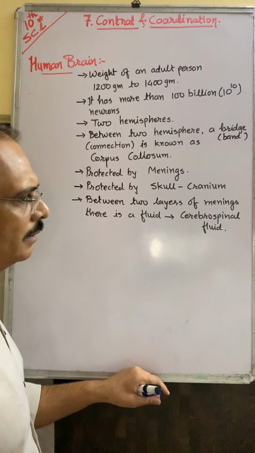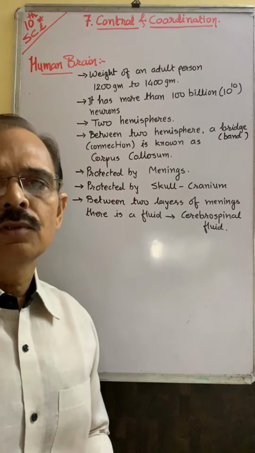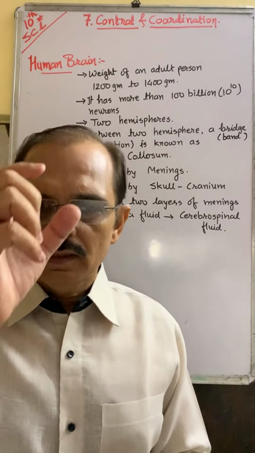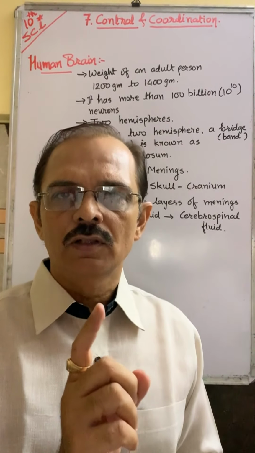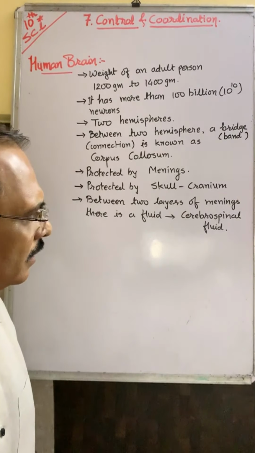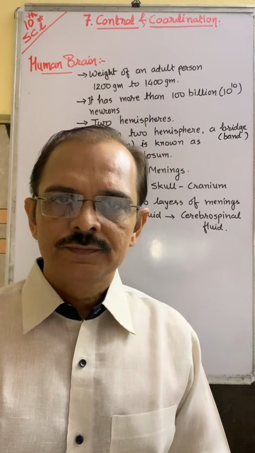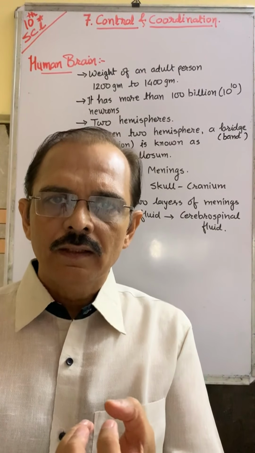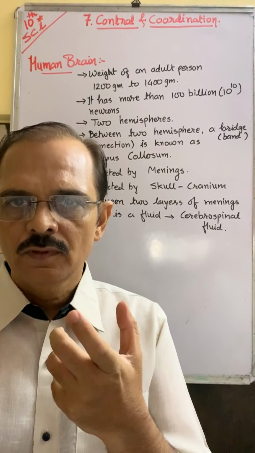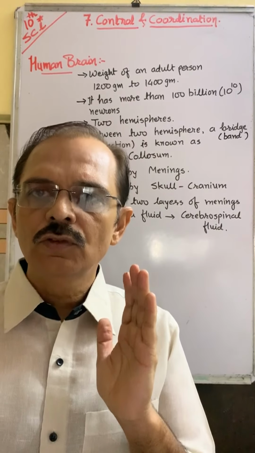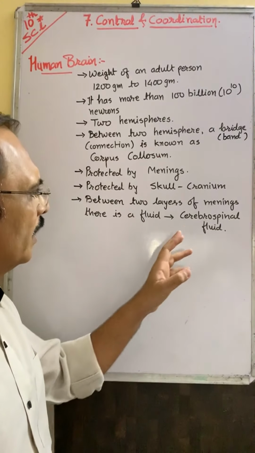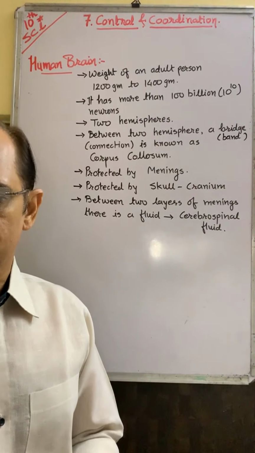This fluid is also found in the spinal cord, surrounding the spinal cord, so that it protects against jerk. It protects our brain against any sudden jerk. So the brain remains as it is. There is no effect of this jerk on the brain. This is because of the cerebrospinal fluid.